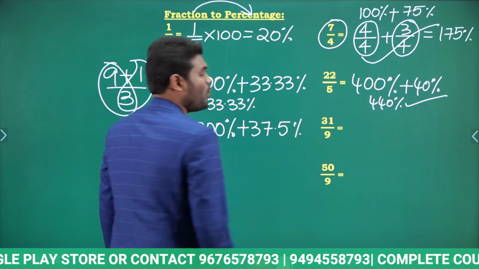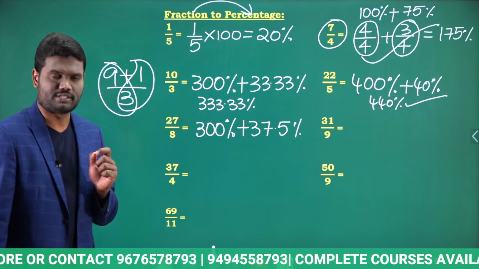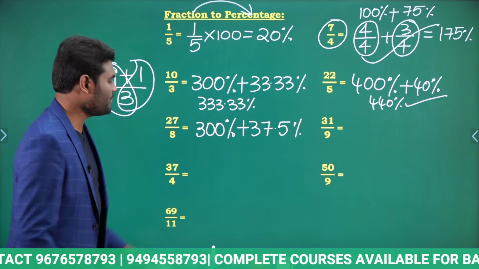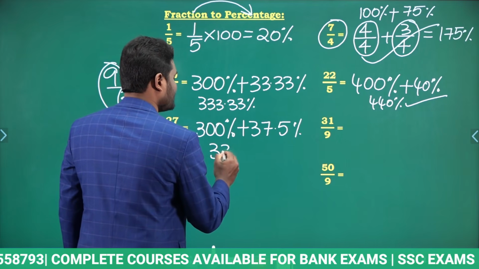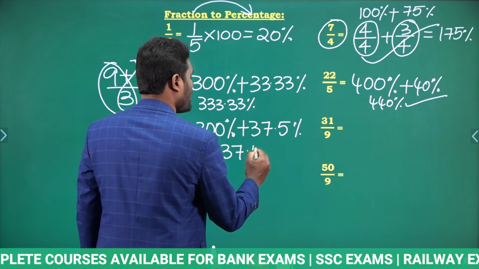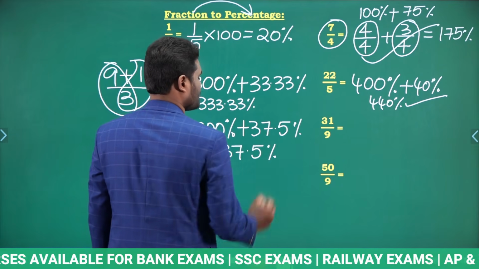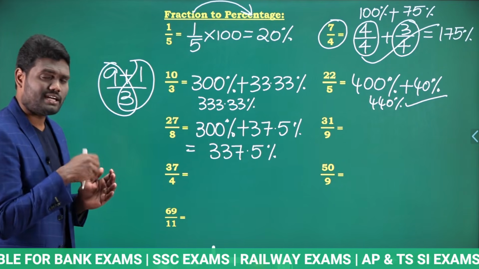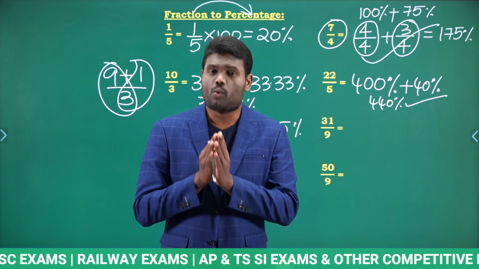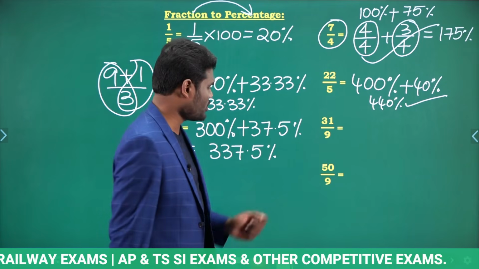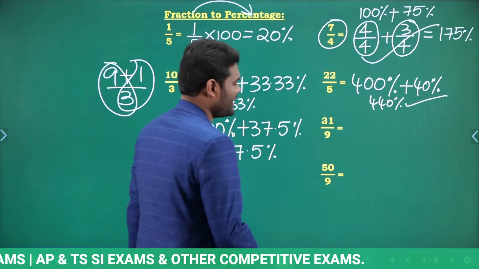Why? Because 1 by 8 is 12.5%. 3 by 8 is 37.5%. When you add them, this will be 337.5%. Okay. So converting percentage to fraction or fraction to percentage is very simple once you are strong in your basics. Okay. Next, 31 by 9.